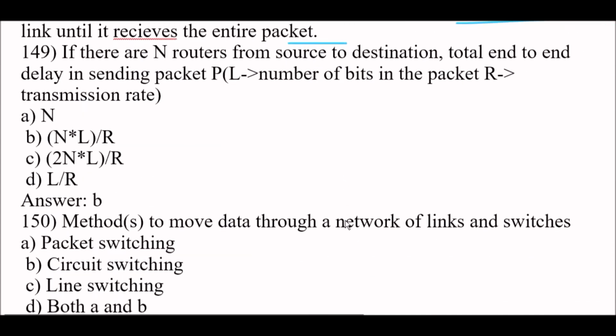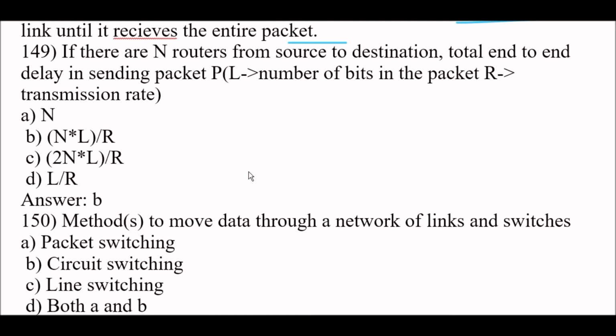Next question: if there are N routers from source to destination, the total end-to-end delay in sending packet P means L, the number of bits in the packet, followed by R, the transmission rate. According to this, the right answer is option B, N multiplied by L divided by R. Here, L means the number of bits in the packet and R means the transmission rate.